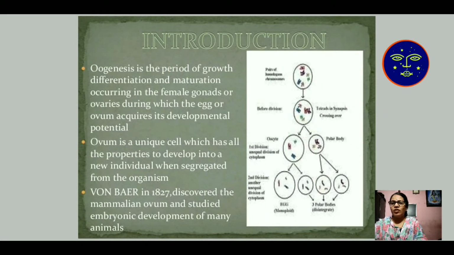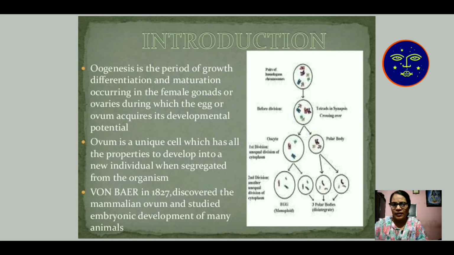Oogenesis is the period of growth, differentiation and maturation occurring in the female gonads or ovaries, during which the egg or ovum acquires its developmental potential. Formation of ova from the ovary is known as oogenesis. Ovum is a unique cell which has all the properties of development into a new individual when segregated from the organism. Von Baer in 1827 discovered the mammalian ovum and studied embryonic development of many animals.